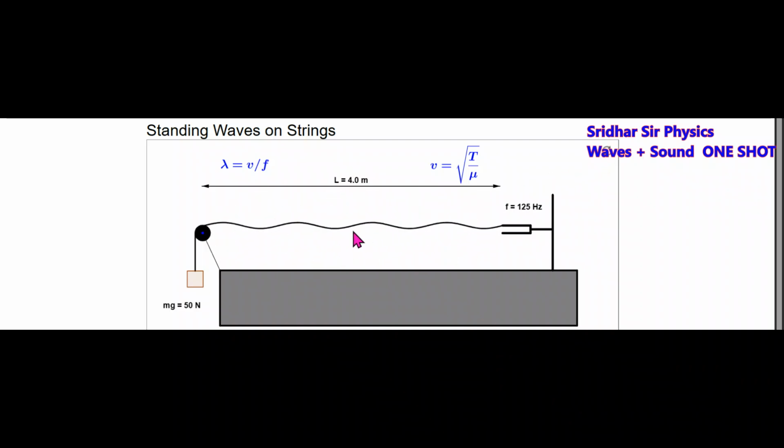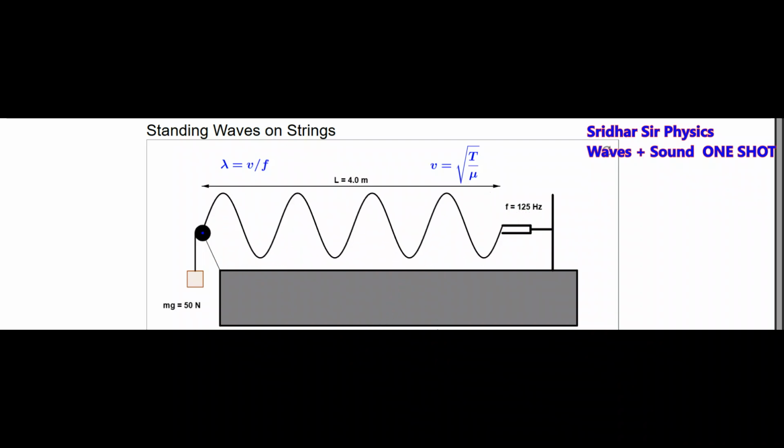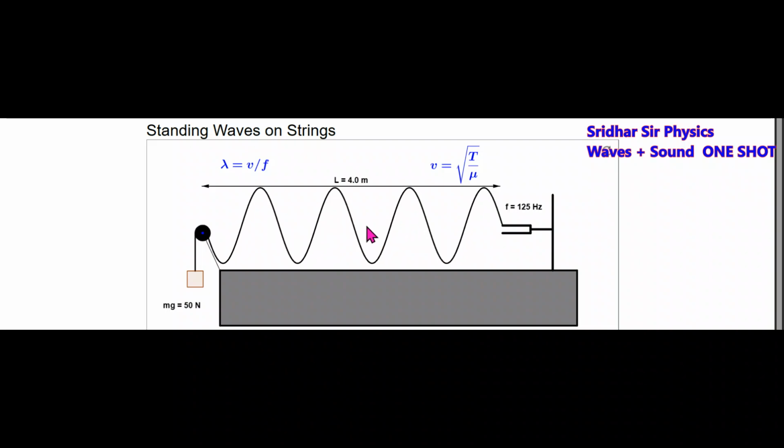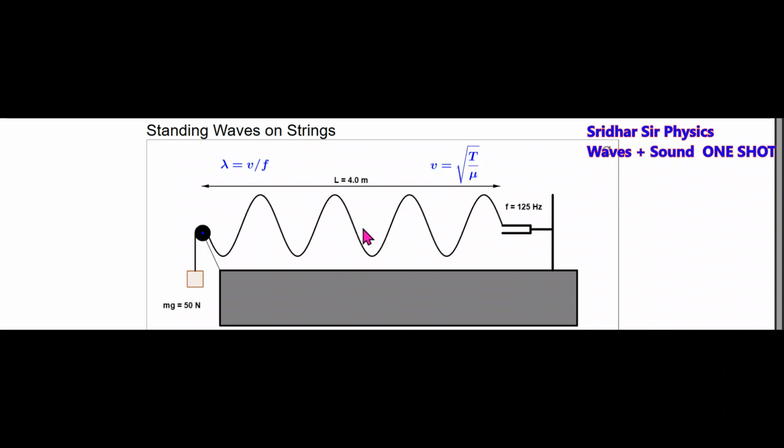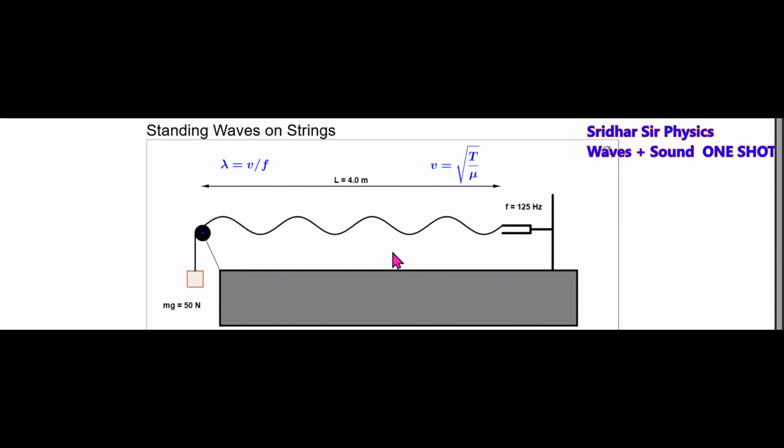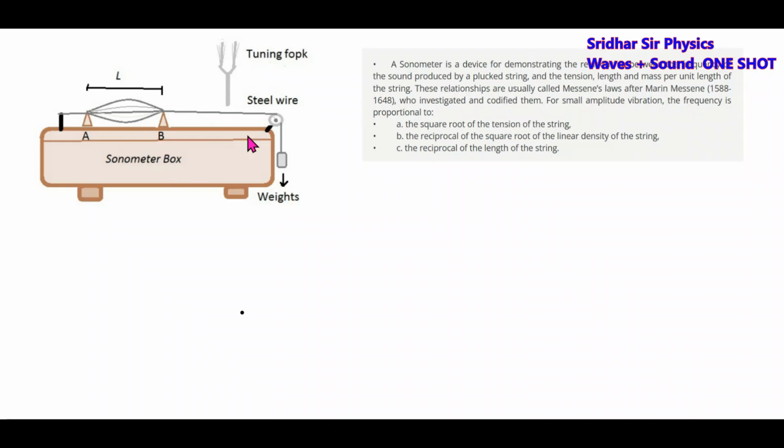We can adjust the frequency of the tuning fork also. So the vibrating frequency is 125 Hz. By changing the tension and other things, we can control the number of loops. So the string will vibrate like this, and here the standing waves are set up. Okay, fine. That's one basic simple simulation I'm showing. Next we have the experiment called a sonometer.